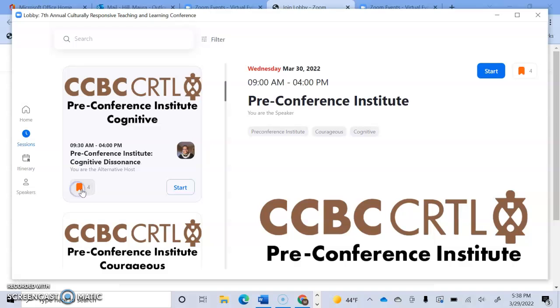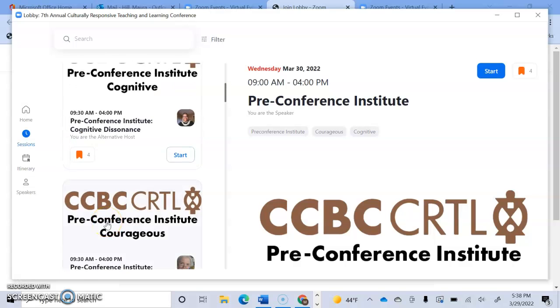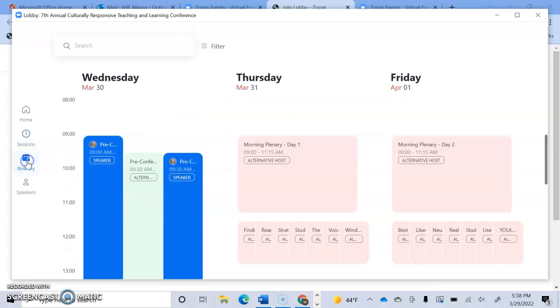You may see only one module. You may see only the module that you are registered for. I'm not sure if you will see both, but you should just click on the session that you are registered for. Once you do that, you should be able to look at your itinerary. And then for Wednesday, March 30th, each of you should see 2 sessions here. Now I see 3 because I'm involved in all 3, but you should see 2.